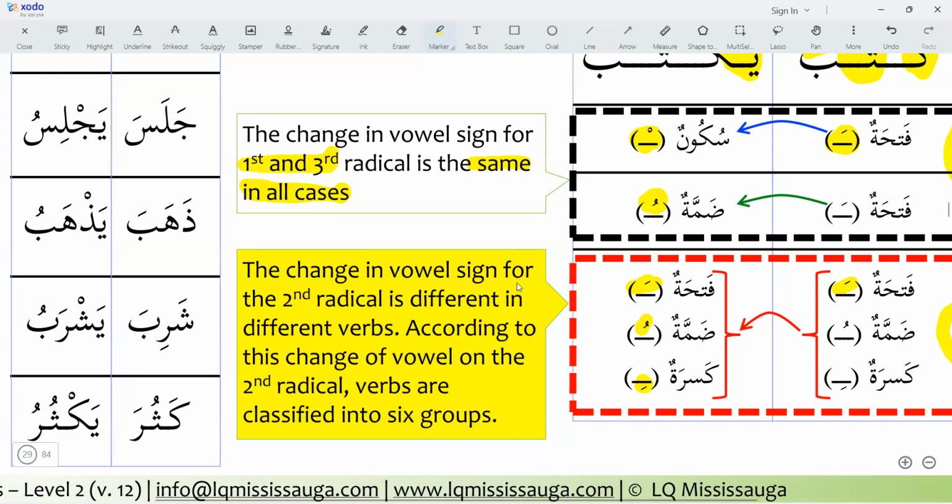The change in vowel sign for the second radical is different in different verbs. According to this change, the verbs